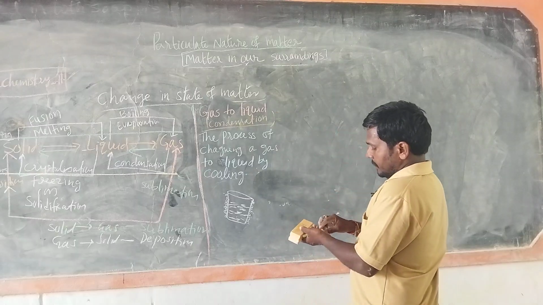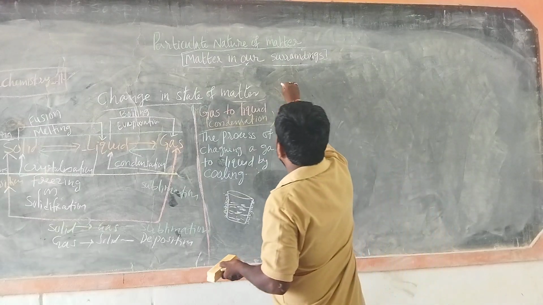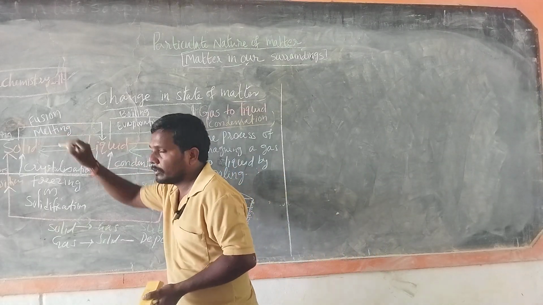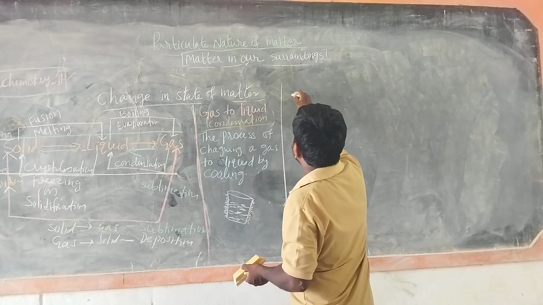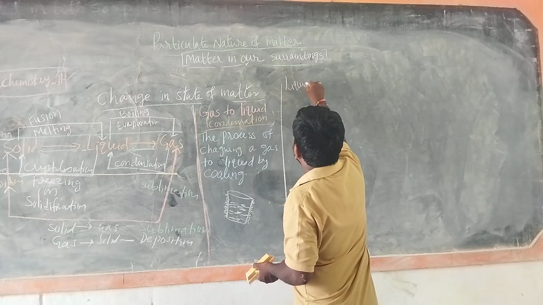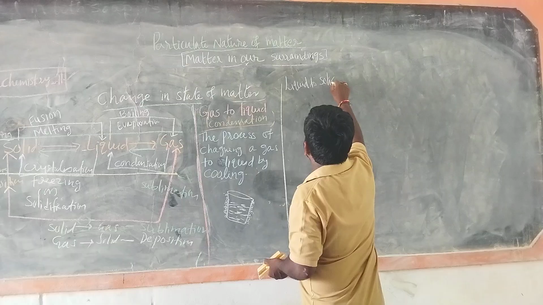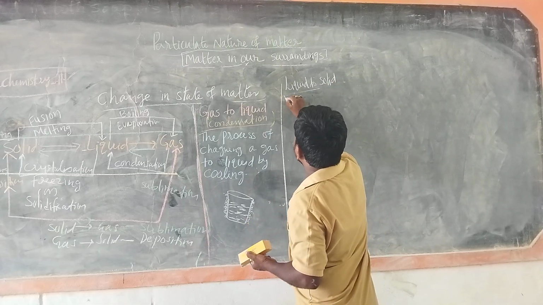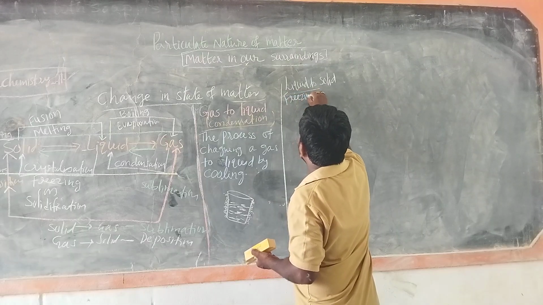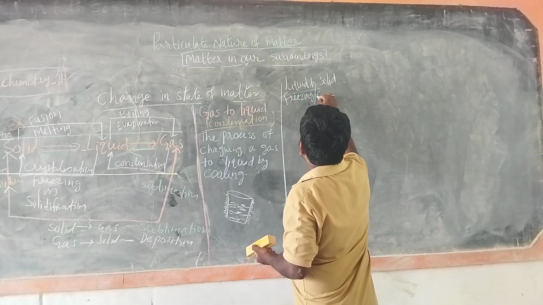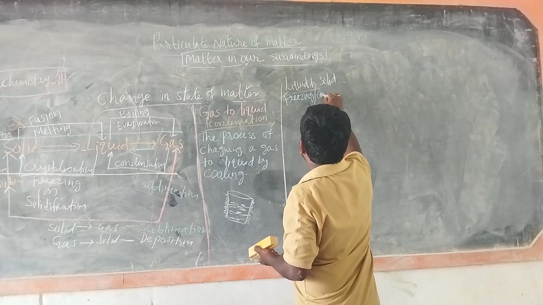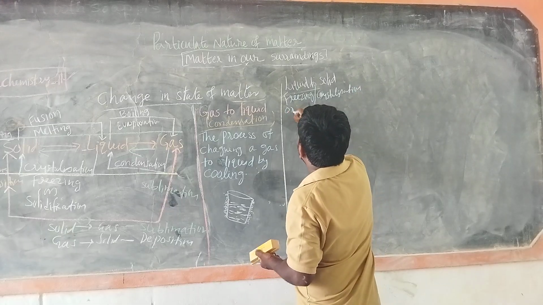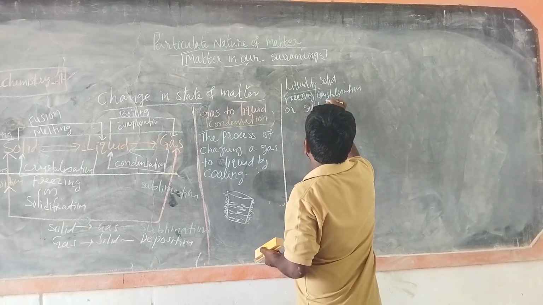Then coming to the next one. So gas to liquid converted, then liquid to solid. Change in state, liquid to solid. Liquid to solid, we can call it freezing or crystallization or solidification.